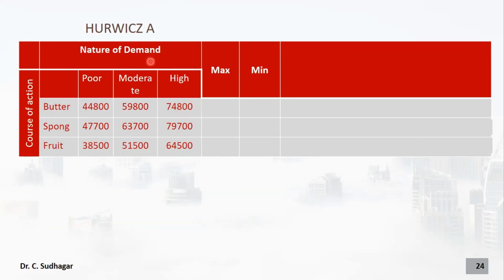Fourth one is the experts criterion or Hurwicz criterion. In the question it is given that the Hurwicz criterion is having 0.6. Therefore, before going to the Hurwicz criterion, we should find the maximum in the row and minimum in the row. So in this row the maximum is 74,800, minimum is 44,800. Now based on these two numbers apply this formula.